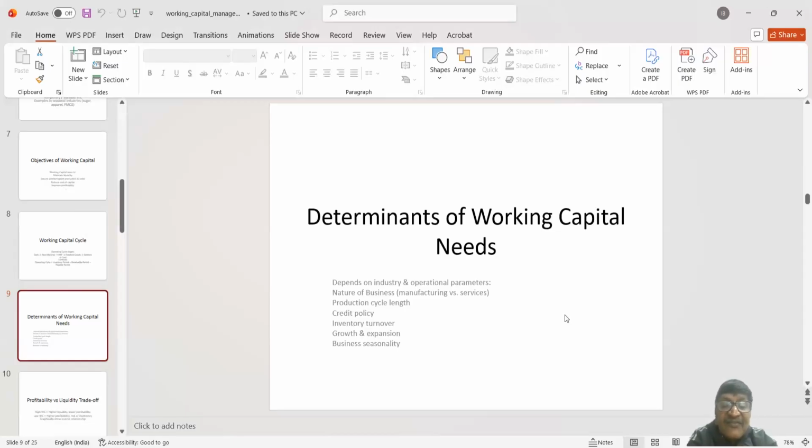Again, we can say if it is a very far off source of raw material, the company, to keep its production process uninterrupted, must keep a sufficient level of raw material stored in the warehouse, where working capital will remain blocked to a great extent. So source of raw material, availability of raw material, that is a big factor.